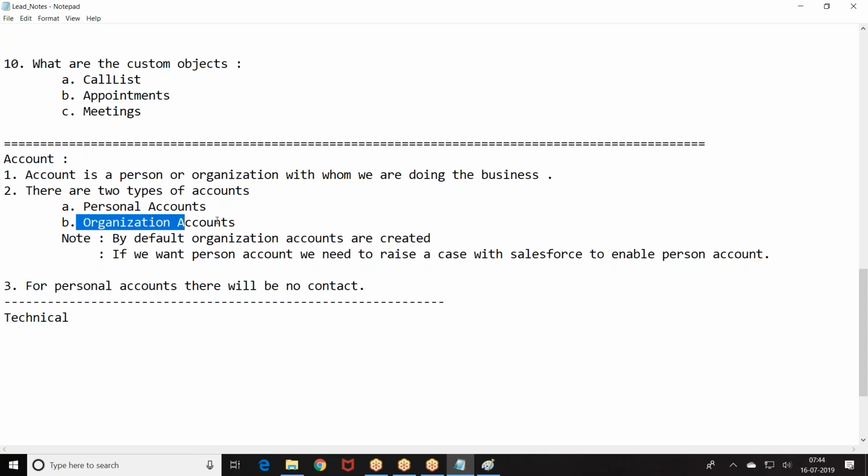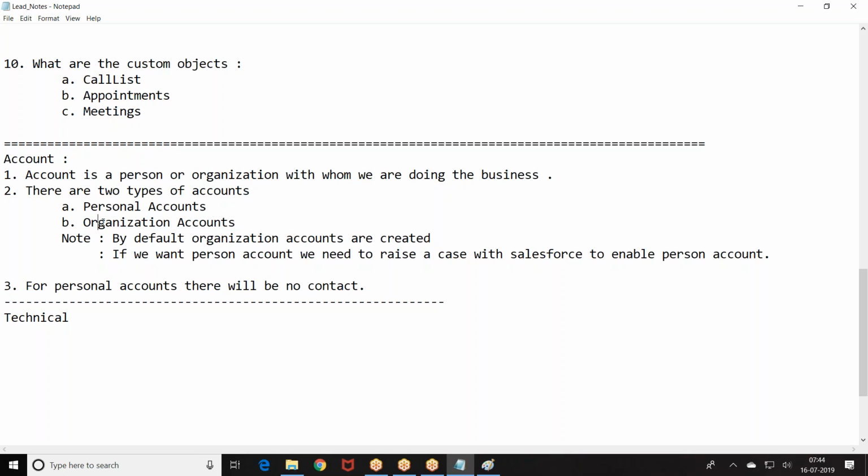Now, person account, organization account. Wipro is doing business with you. It is an organization account. Satish purchasing a Kent product. Now it is a person account. Satish's phone number and email will be there on the account itself. If a company, Wipro, is purchasing, Wipro details will be there. But whom should I contact in Wipro? So I have to create him as a contact.